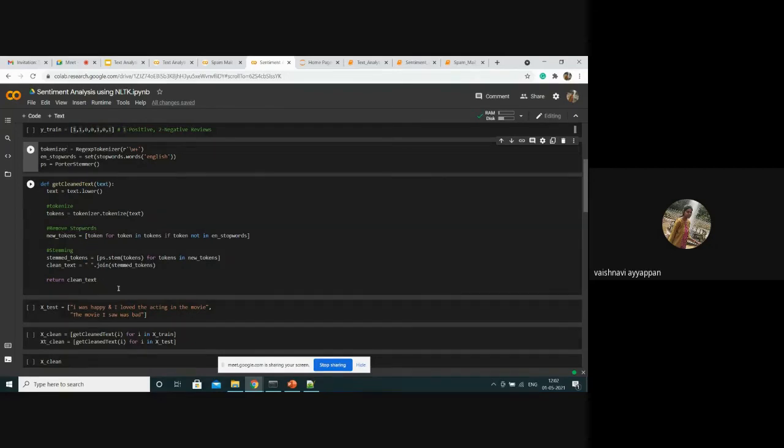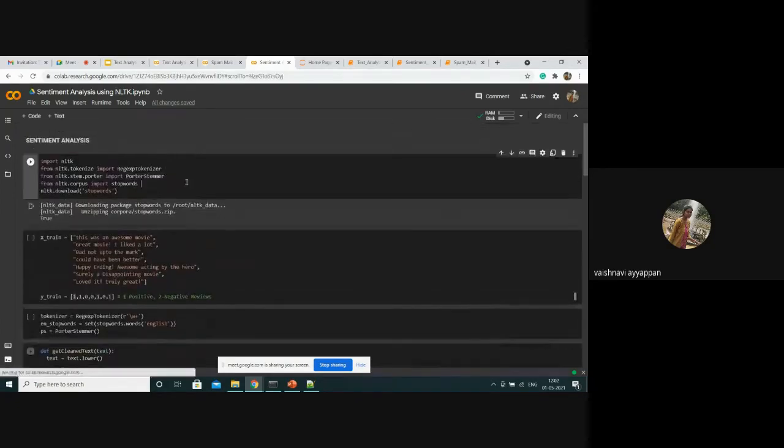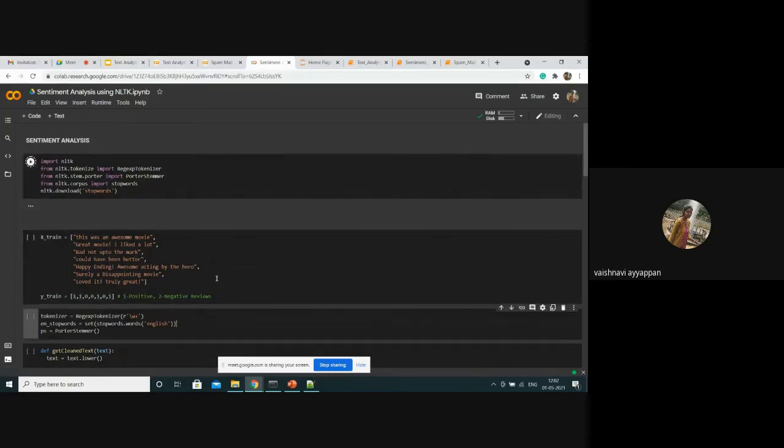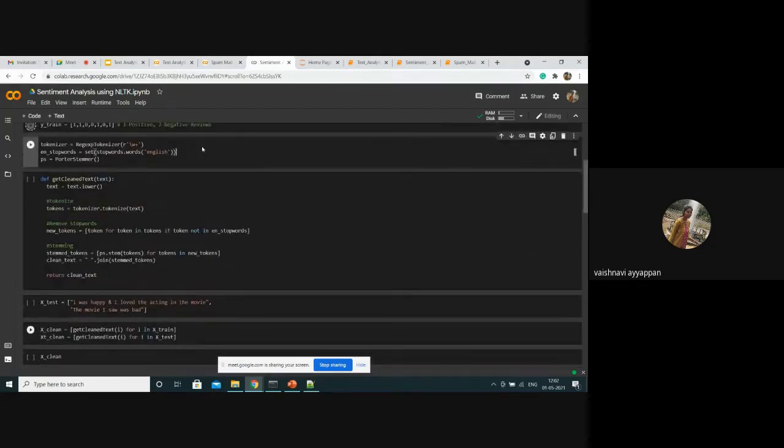After that I'm going to stem the words. For that I'm using the Porter stemmer, ps.stem of the tokens, and for each word I'm stemming the word and placing it in stem tokens. I'm also joining the words with a space. Each text is joined with a space, and the final data cleaning result is made in clean_text. Let's run each cell and see the output.